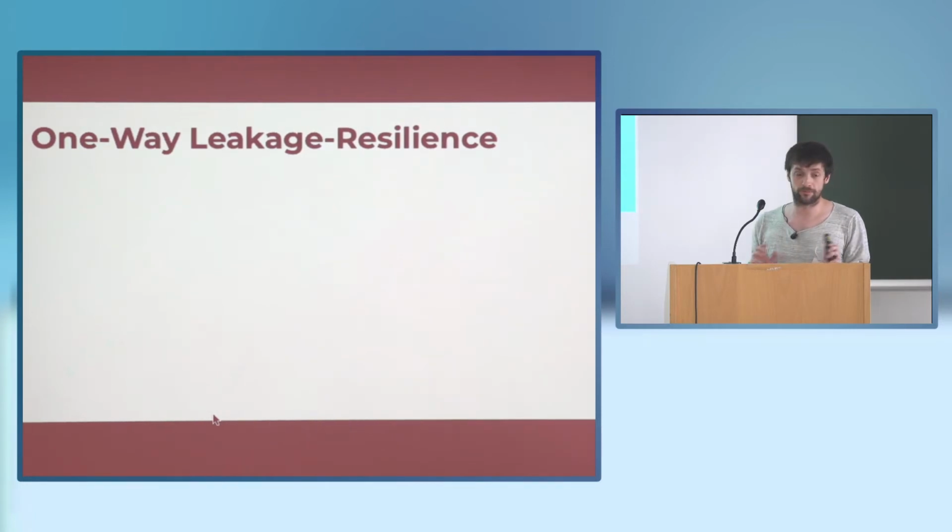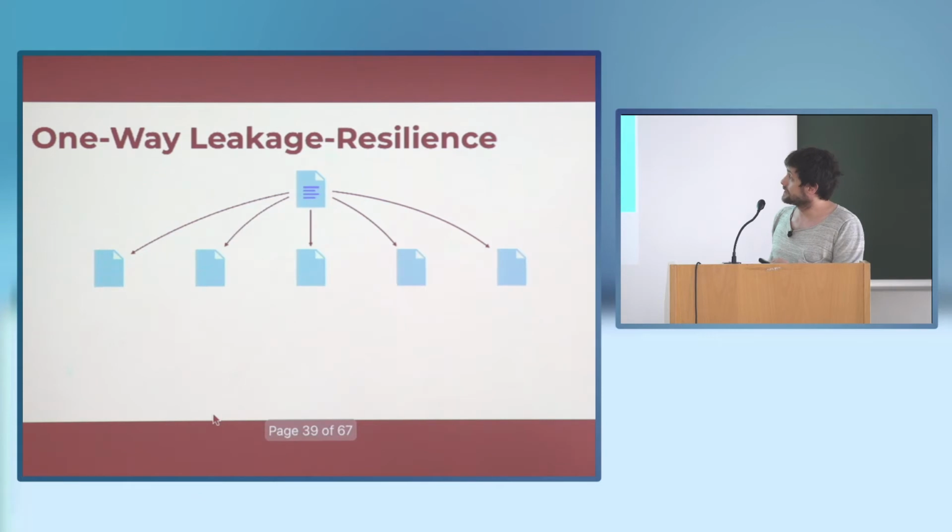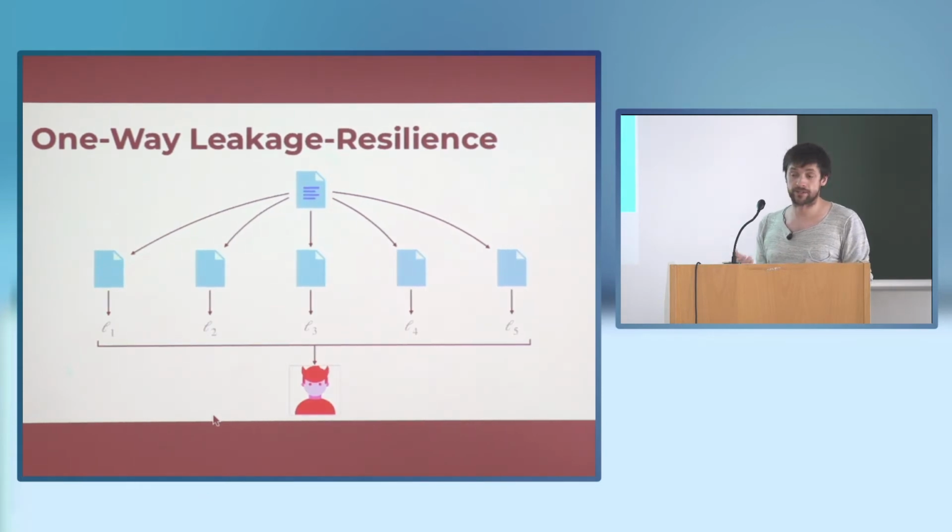Yeah, so the proof works in a very simple way. Because we are proving a lower bound, we consider an even weaker notion of leakage resilience, because if we can show that an even weaker notion has some inherent cost, then this cost is also inherent to any stronger notion. The definition I showed before was indistinguishability-based, where I have a secret sharing of one of two secrets. Here we only consider a notion where you're given the leakage from a secret sharing, and the adversary has to recover the file from the leakage that it sees.